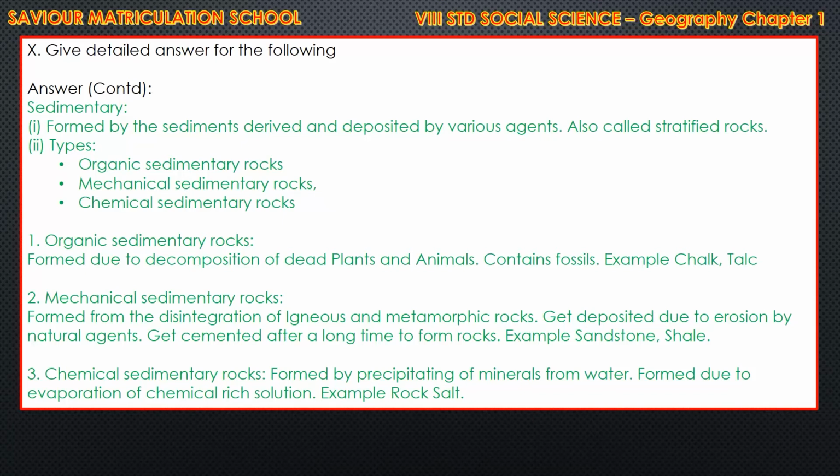Mechanical sedimentary rocks are formed from the disintegration of igneous and metamorphic rocks, get deposited due to erosion by natural agents, and get cemented after a long time to form rocks. Example, sandstone and shale. Third point, chemical sedimentary rock is formed by precipitating of minerals from water, formed due to evaporation of chemical-rich solution. For this, example is rock salt.